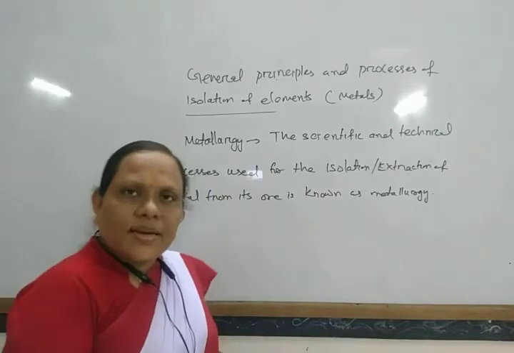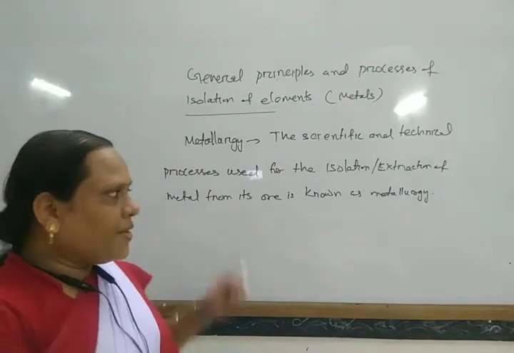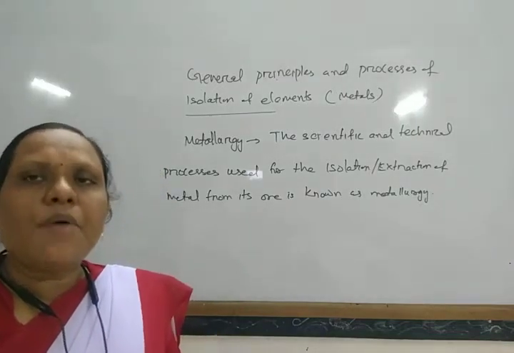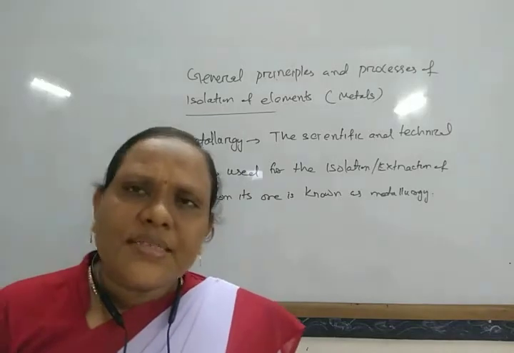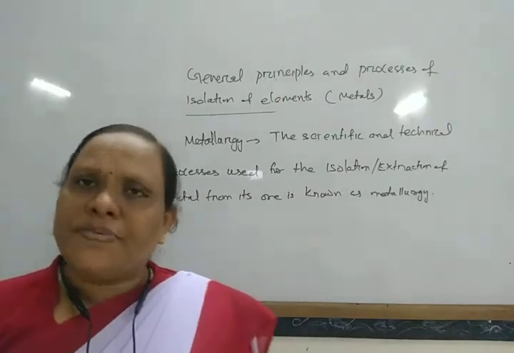The technical or scientific method from which metal is extracted is known as metallurgy. And these metallurgical processes are of different types.